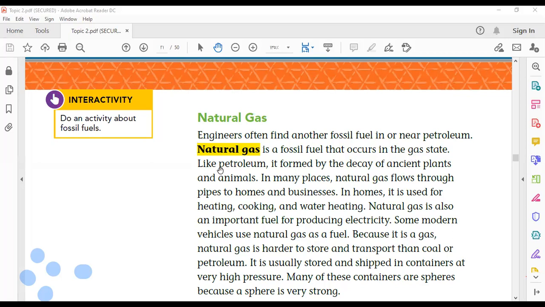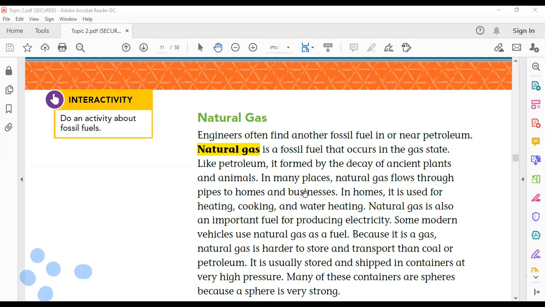Like petroleum, it is formed by the decay of ancient plants and animals. It is formed from the remains of plants and animals. In many places, natural gas flows through pipes to homes and businesses.